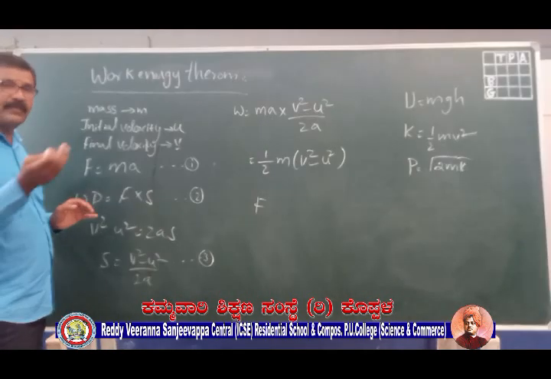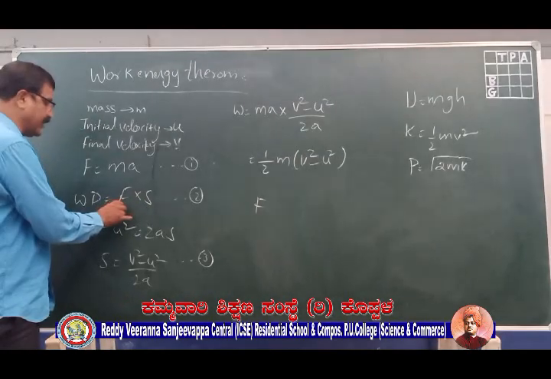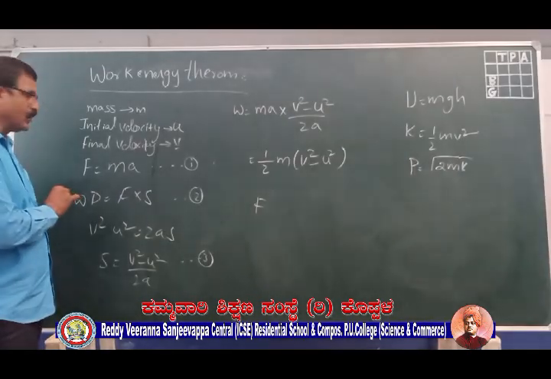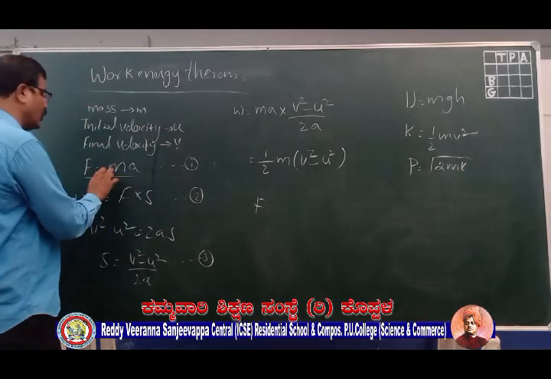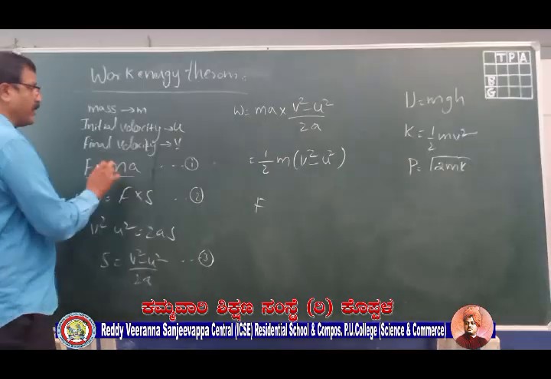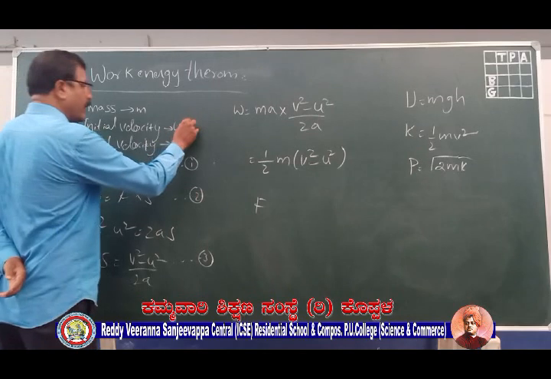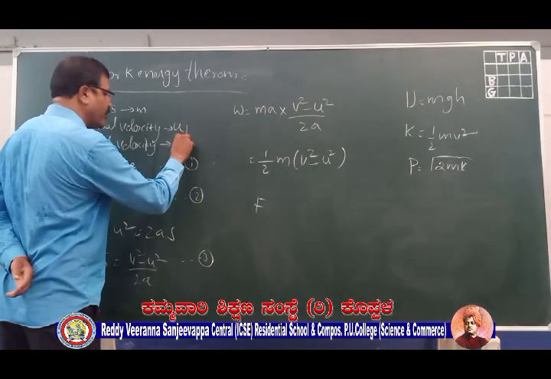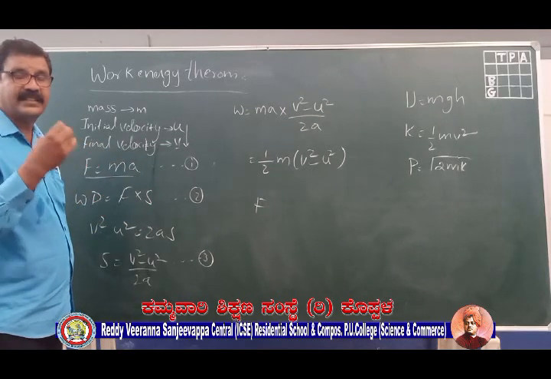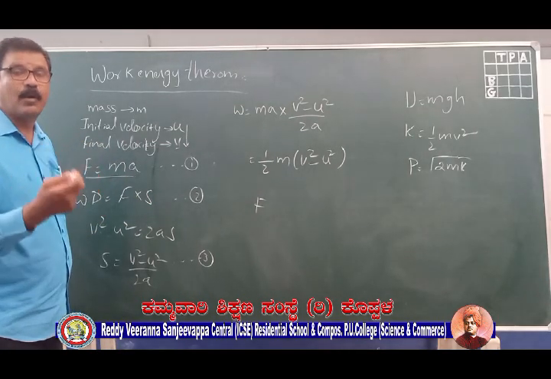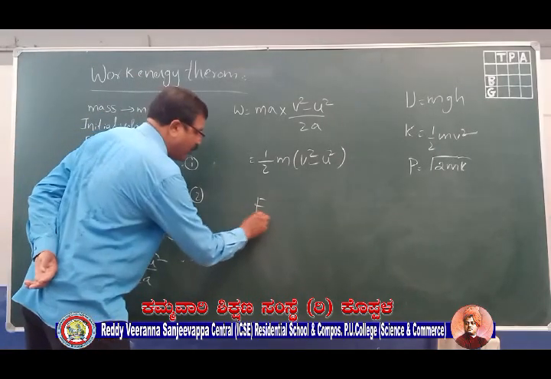Similarly, we have learned in this chapter that work done is equal to F into S, that is, force into displacement. The first equation I have taken, F is equal to ma, is force equal to mass into acceleration. Why are we taking acceleration here? Very simple. The velocity changed from u to v. When there is a change in velocity, we understand that the body accelerated. Why did the body accelerate? Because we applied a force F.